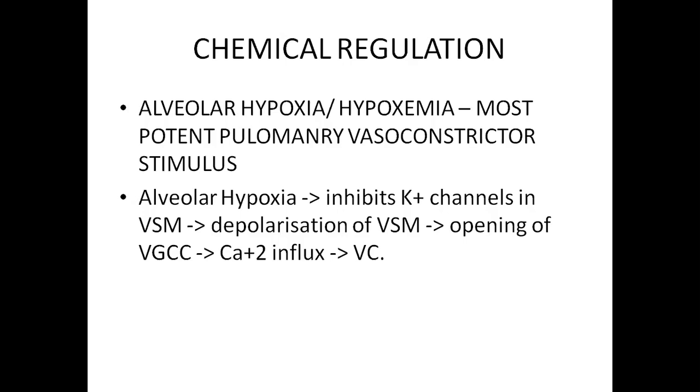Once it reaches threshold, what happens? Depolarization. When depolarization of the vascular smooth muscle occurs, voltage gated calcium channels open, right? In smooth muscle, both sodium channels and calcium channels will open and positive charges will flow inside during depolarization. So because of this calcium influx, there will be smooth muscle contraction.